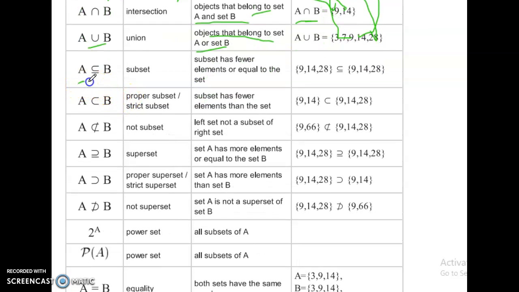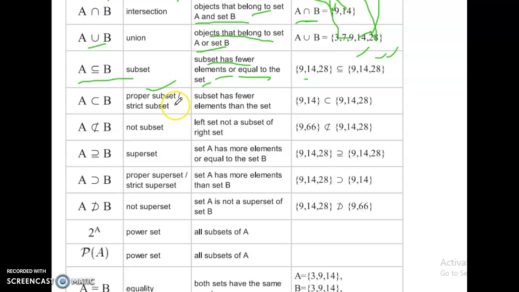Subset: A subset B. A subset has fewer elements or equal to the set. Example, set of 9, 14, 28, and a subset of 9, 14, 28.